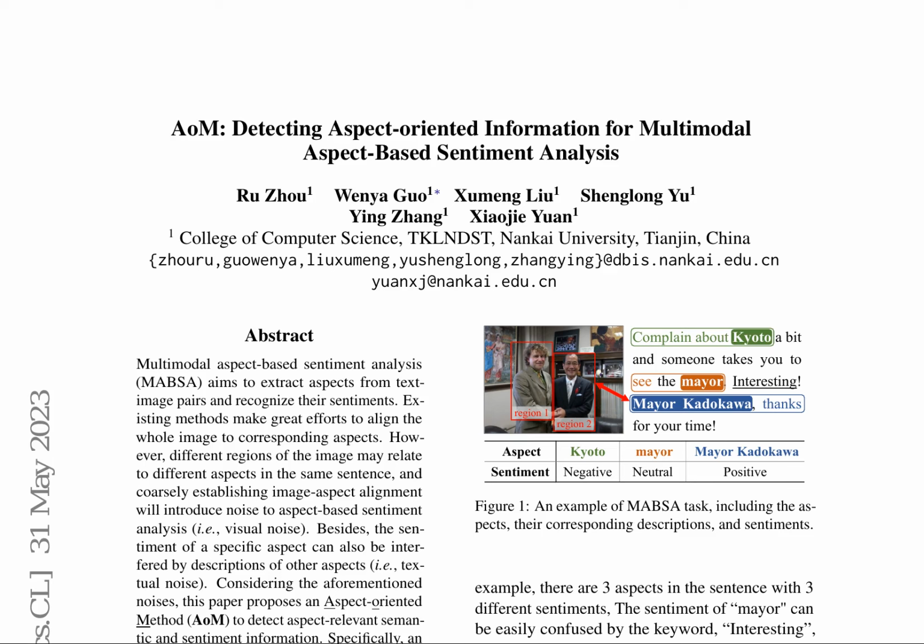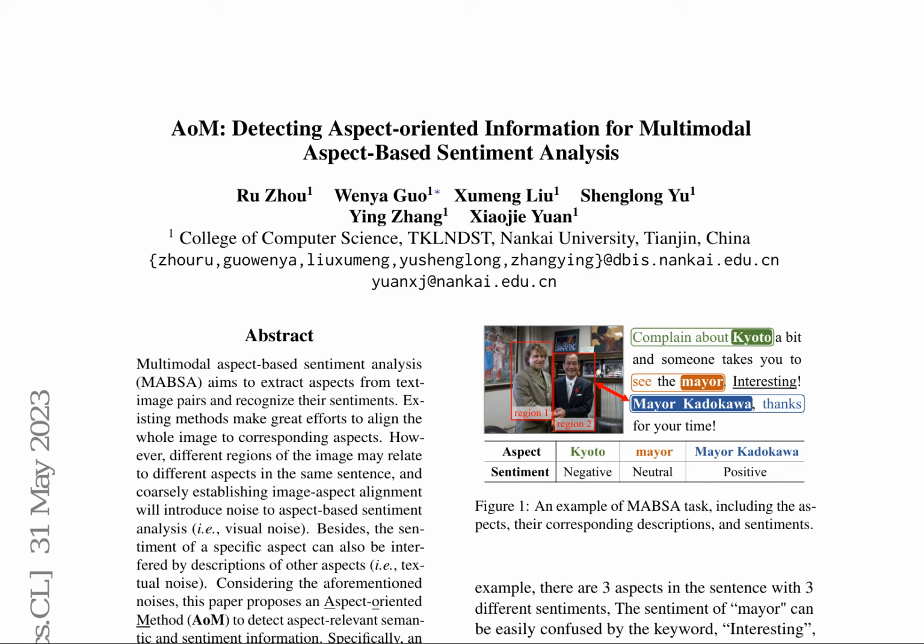The proposed aspect-oriented method, AoM, is designed to mitigate visual and textual noise in multimodal aspect-based sentiment analysis, MABSA. AoM consists of two key modules: the aspect-aware attention module, A3M, for fine-grained image-text alignment, and the aspect-guided graph convolutional network, AGGCN, for sentiment information aggregation.